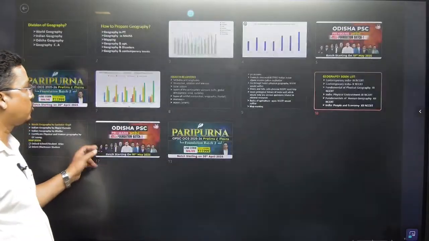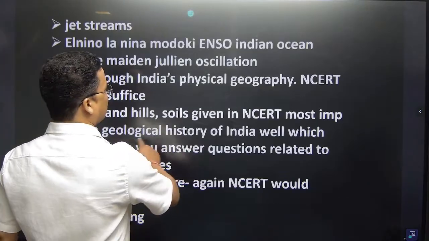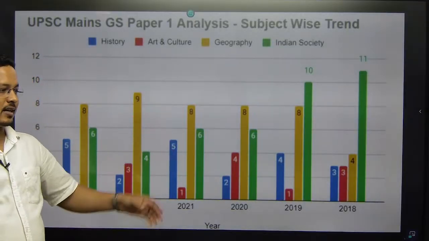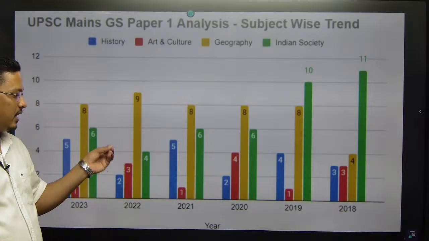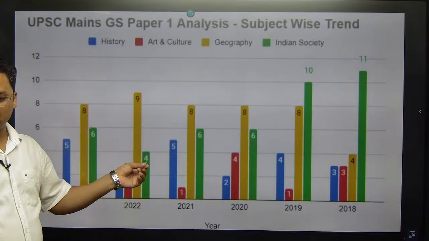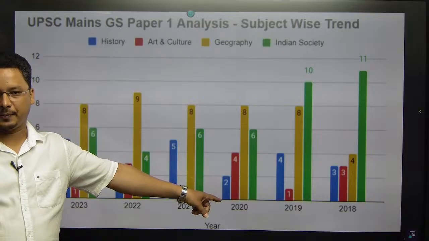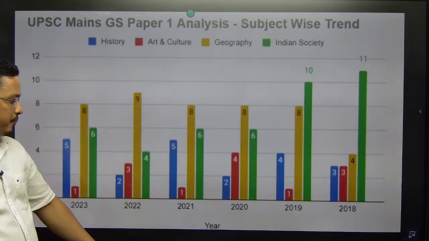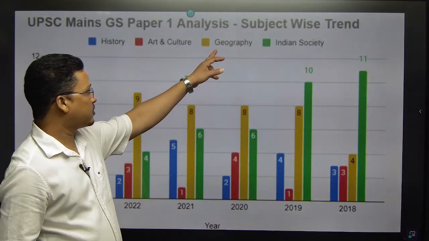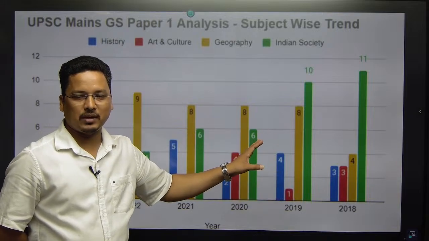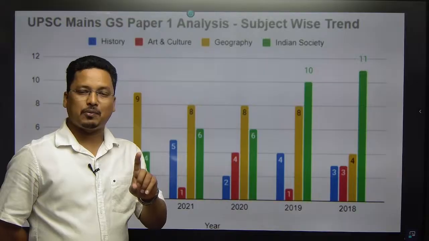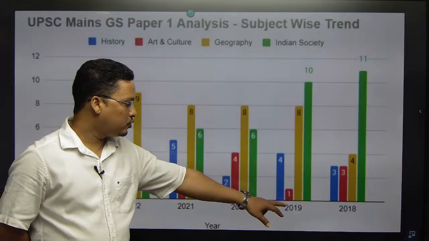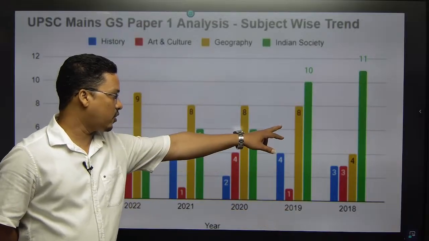I have gone through this statistics of how many questions are coming in geography. This is very important statistics. Subject wise, geography since 2019 is dominating the UPSC and OPSC. You can see from the graphs, these yellow colors represent geography, meaning GS paper 1. Everybody is aware that GS paper 1 of OPSC and UPSC has geography in the main syllabus, and mains geography is dominating since 2019. You can see on an average 8 questions.